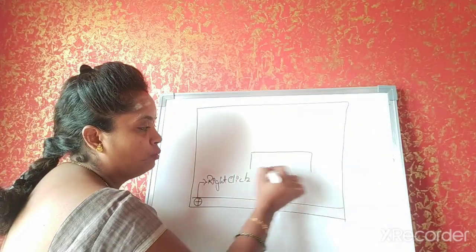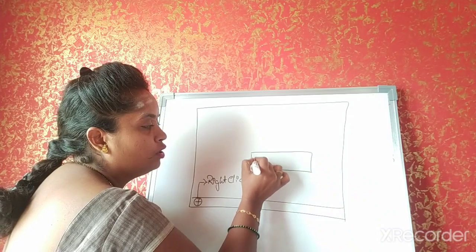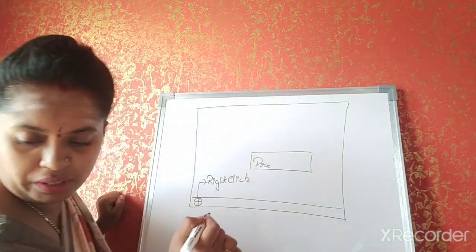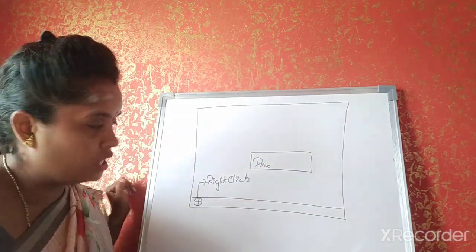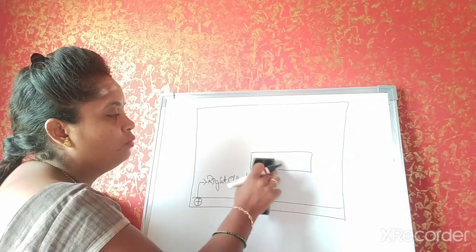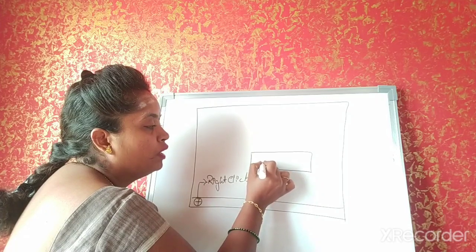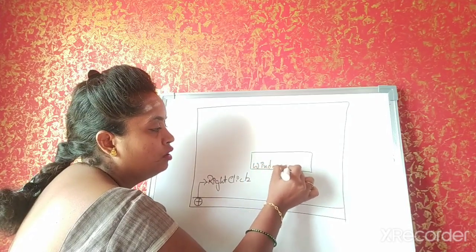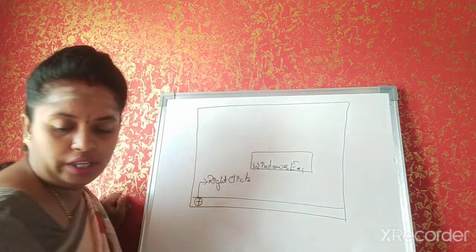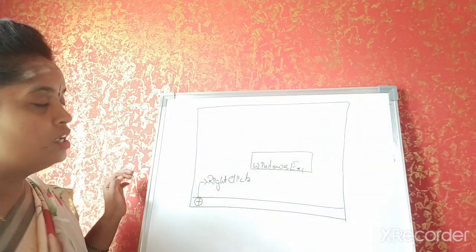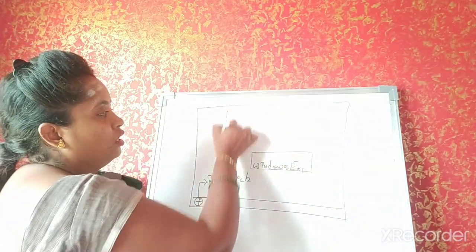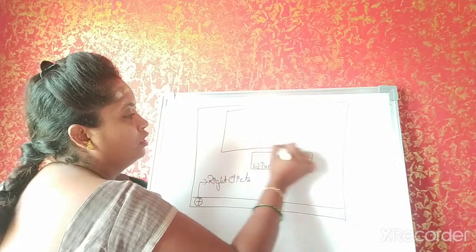A window appears, one more small pop-up window. Here properties will also be available, but you will be clicking on open Windows Explorer. Okay, open Windows Explorer. So then a window will appear for you again.